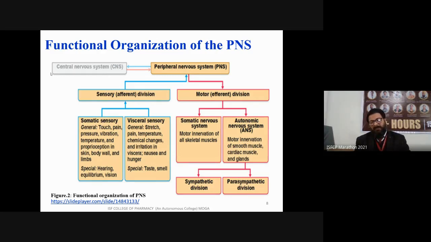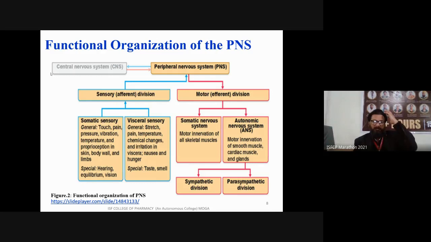This information is coming to the spinal cord with the help of afferent neurons, and the spinal cord then again sends this information to the central nervous system for further processing. So the senses are coming to the spinal cord, and from the spinal cord to the brain. This is your blue signal in this diagram.